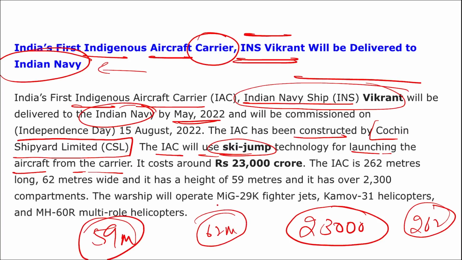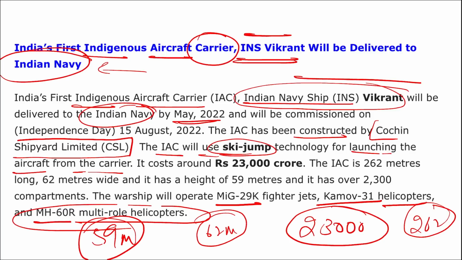Alright, this warship will operate MiG-29 fighter jets, Kamov 31 helicopters, and MH-60R multi-role helicopters. They all can be used on this warship, that is Vikrant, India's first indigenous aircraft carrier that will be delivered to the Indian Navy. And who constructed this? It was constructed by Cochin Shipyards Limited.